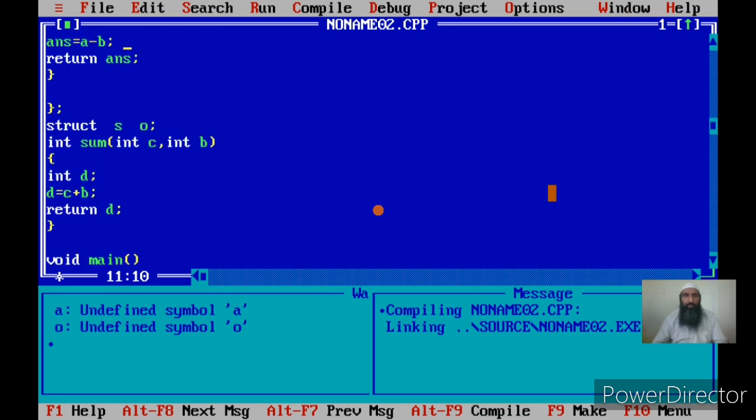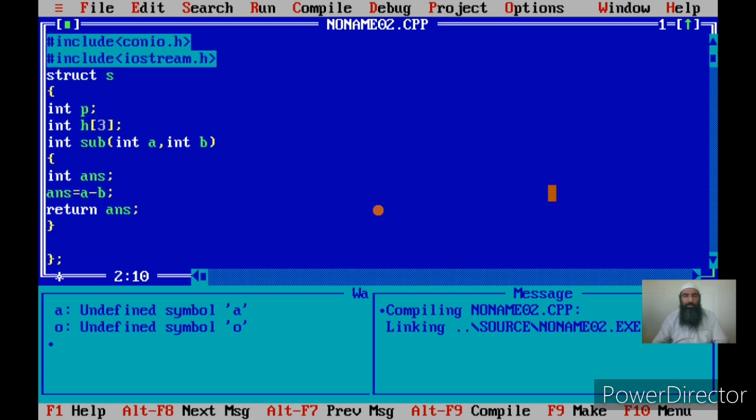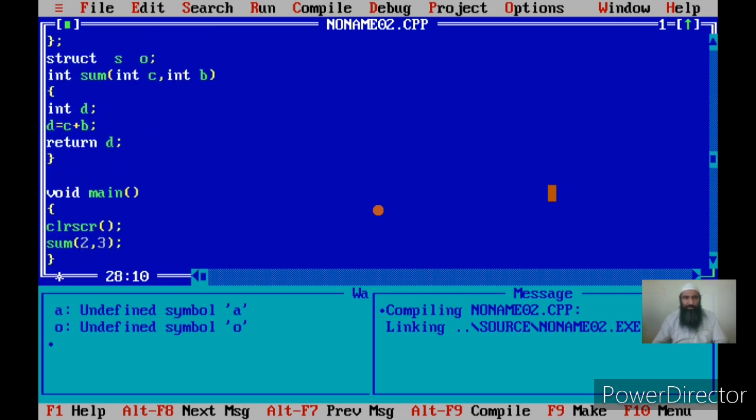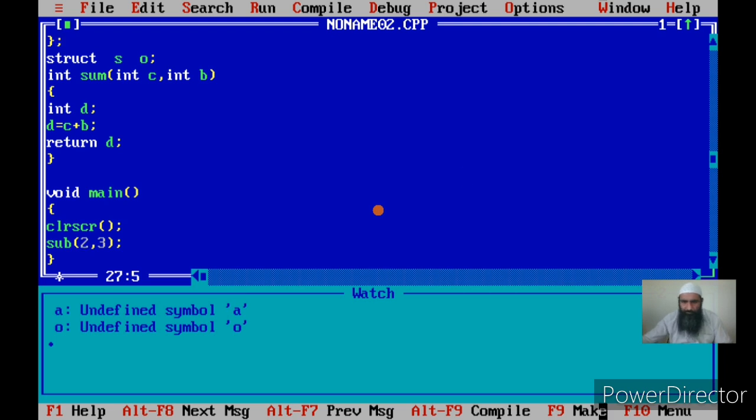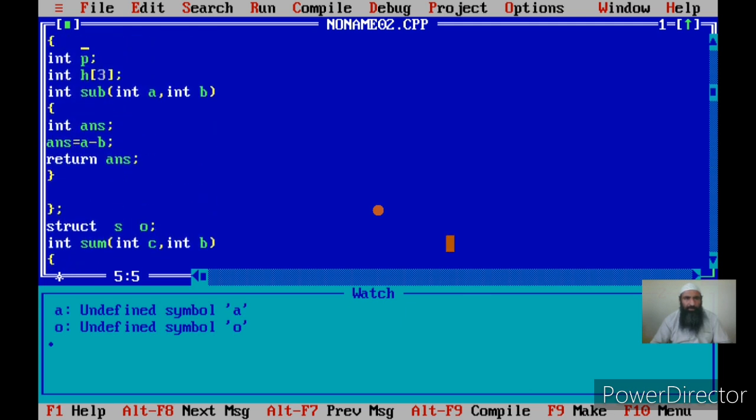Now let us see if we can access the subtraction function that is within the structure S. If we access the subtraction function within the structure S, you will see we cannot access this. Why? Because subtraction is a member of this structure.